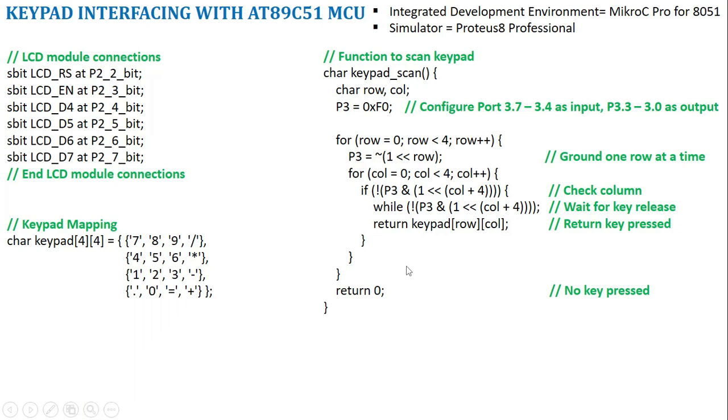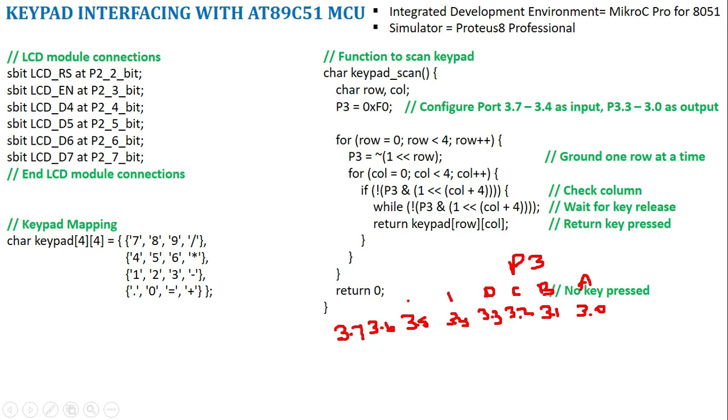So port 3: 3.0, 3.1, 3.2, 3.3. This is rows A, B, C, D. Then 3.4, 3.5, 3.6, 3.7. These are your 1, 2, 3, 4.